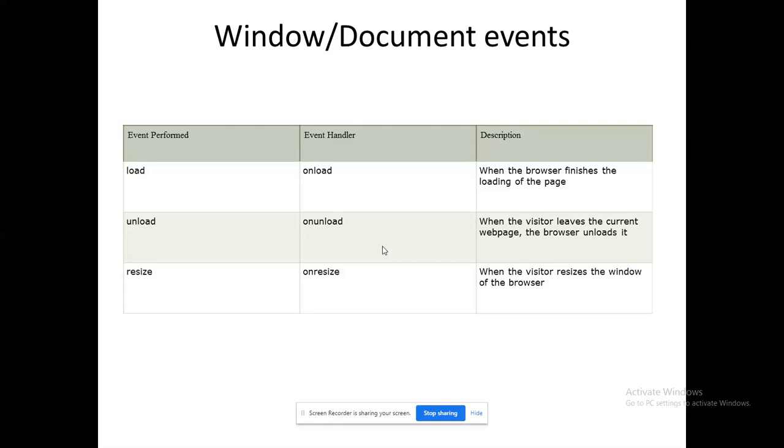Window or document events. On load: especially when the browser finishes loading your page. On unload means I am leaving that particular web page. On resize: when I click the resize button of the browser. All those controls can be handled through the window or document events.